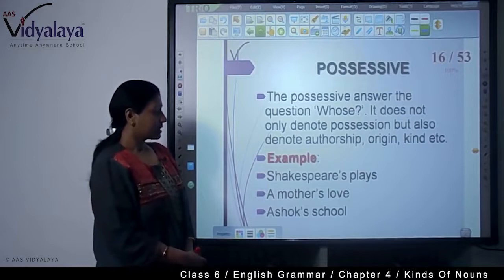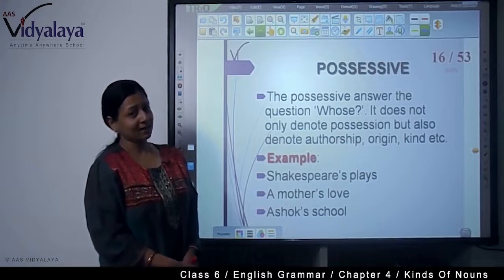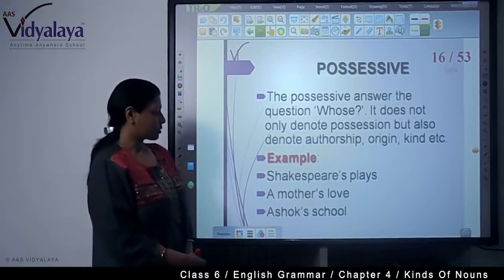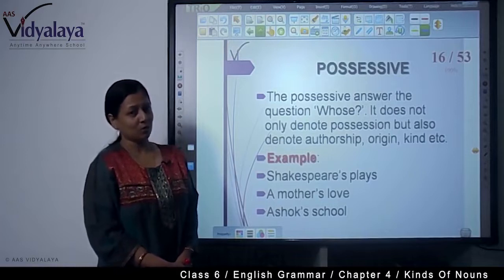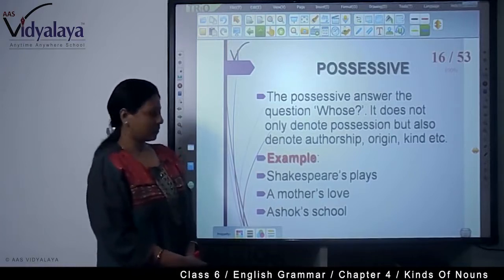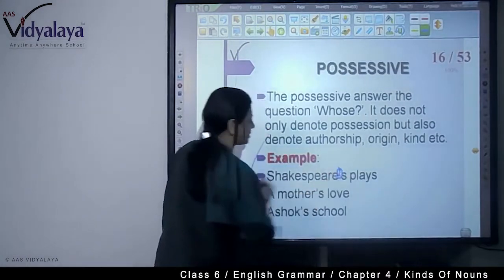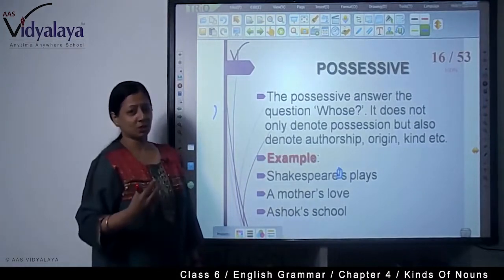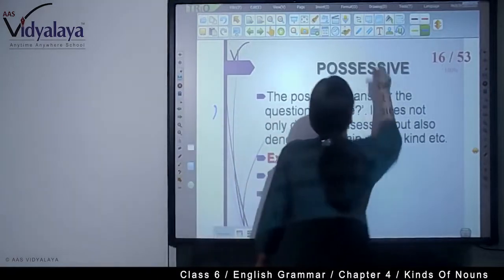What are the examples? Shakespeare's plays. That means plays written by Shakespeare. A mother's love. Love shown by mother. Ashoka's school. School where Ashoka goes. So, in this way, we are seeing with this apostrophe sign, we are showing possession, and that is authorship, and that is origin and kind.